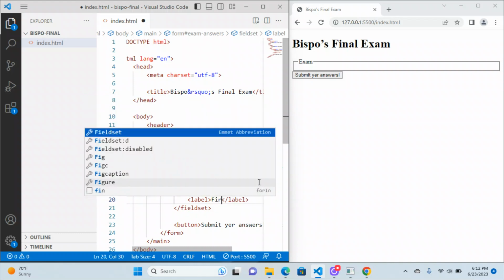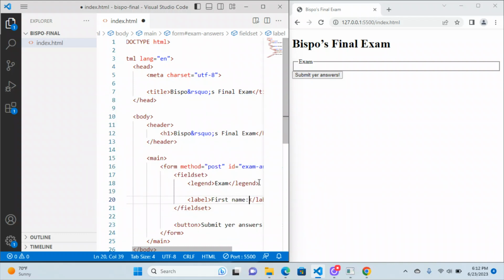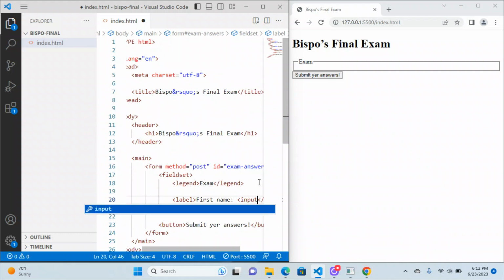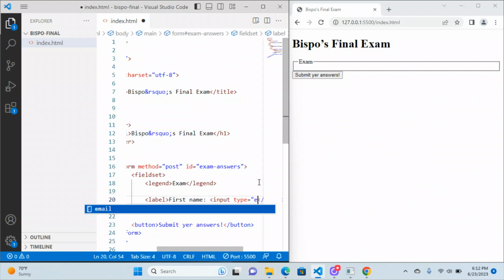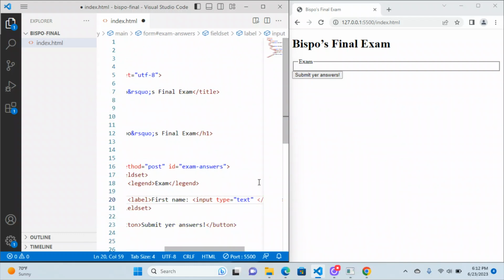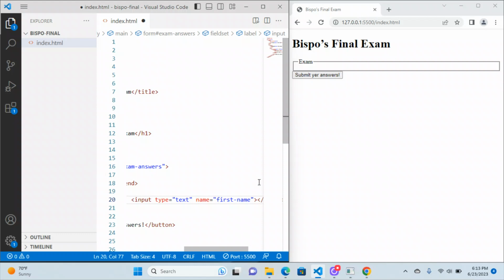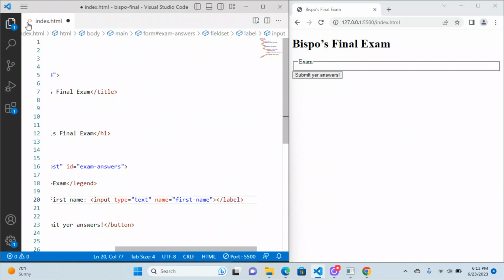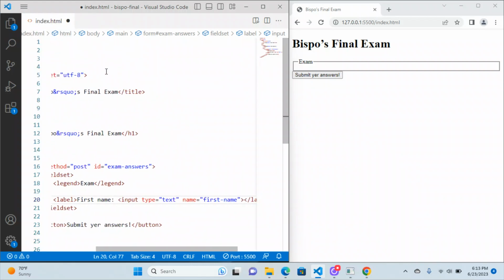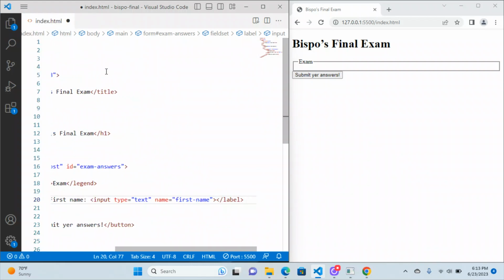So this is going to be first name, and then an input, type equals text, and it needs a name, right? Name equals first name. There we go. There's that one. And let's see, I want to see if I can just get this out of the way. I'm going to bring that back up again. But yeah, okay. So we can see a little bit more of it now. So there's that guy, first name, and then the input inside of there.